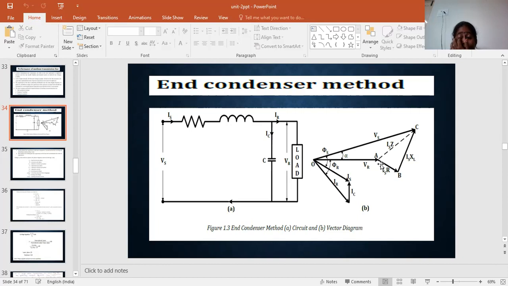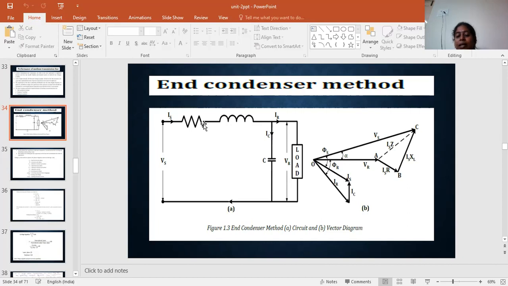The sending end current can also be drawn with an angle of phi r, at an angle of IR, and phi s at an angle of Is.